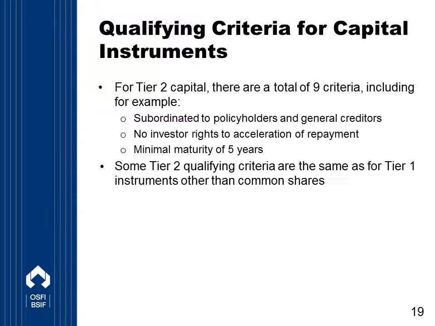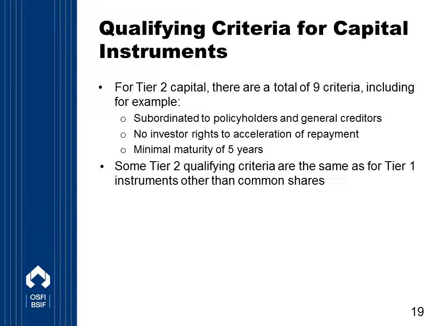When we look at the qualifying criteria, we note that there are some criteria that are common for Tier 2 instruments and for Tier 1 instruments other than common shares. For example, all of these instruments cannot be secured or covered by a guarantee of the issuer or a related entity. They cannot have any step-ups or incentives to redeem.